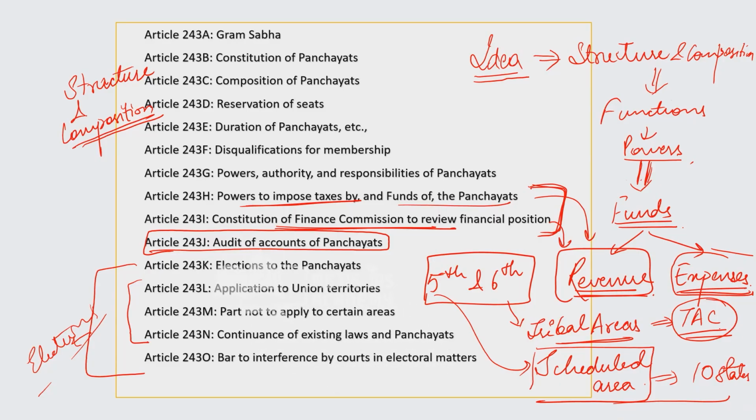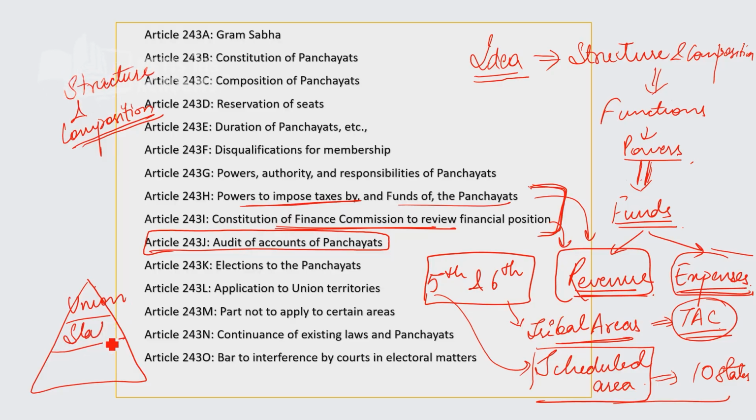So where all do these have to be applied? Now in states, listen to me carefully: when you are saying you want to devolve power from the union to panchayats, this 73rd Amendment deals with the devolution from state to panchayat.